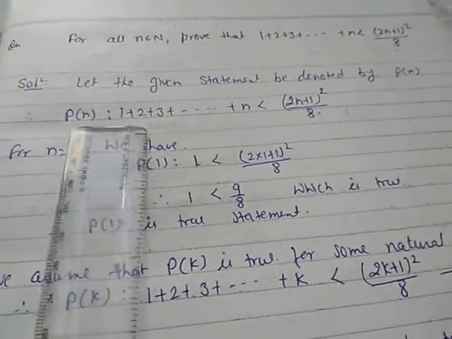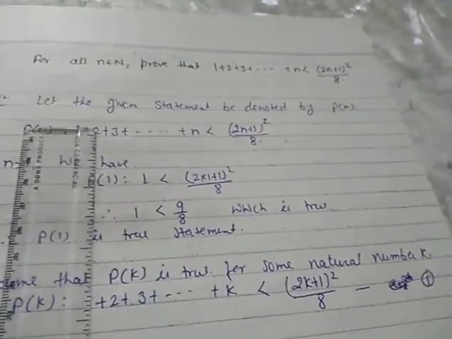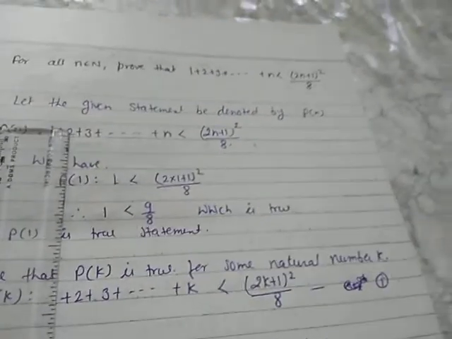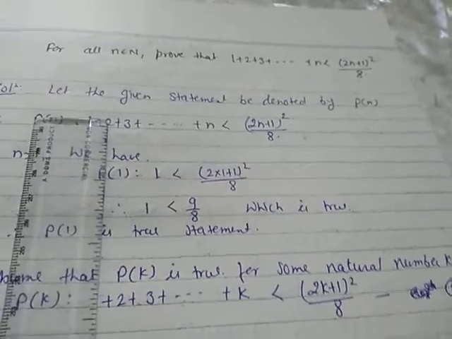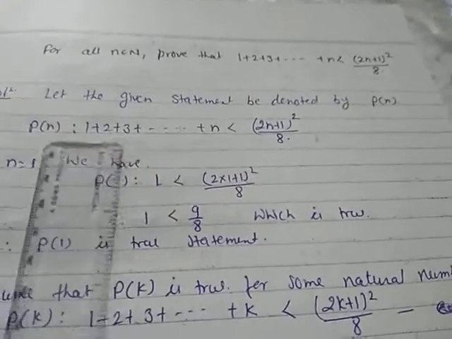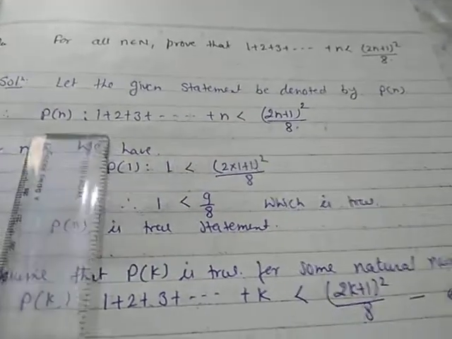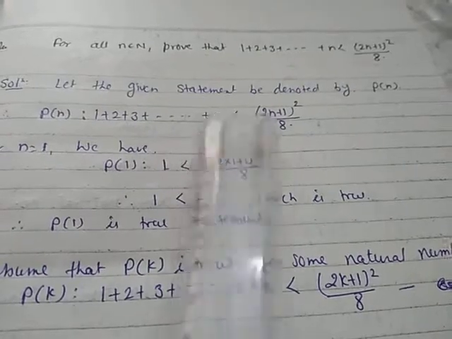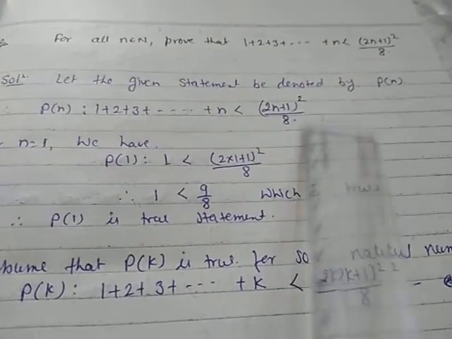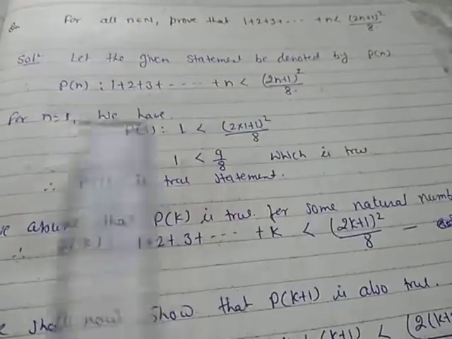Now again, to check the inequality statement, the 3 steps are the same as we did earlier for all questions. The first step is, let the given statement be denoted by Pn as usual. Pn is 1 + 2 + 3 + ... + n less than (2n+1)^2 by 8. Now what we have to do? We put n equals 1.